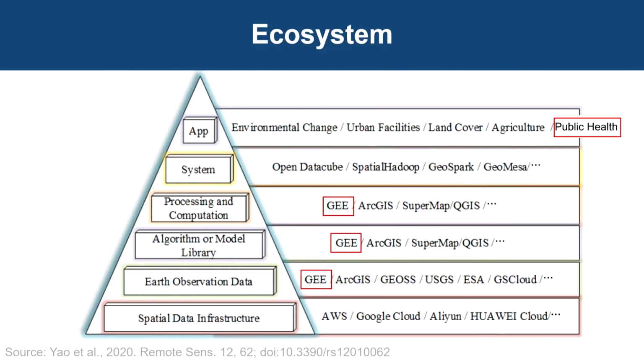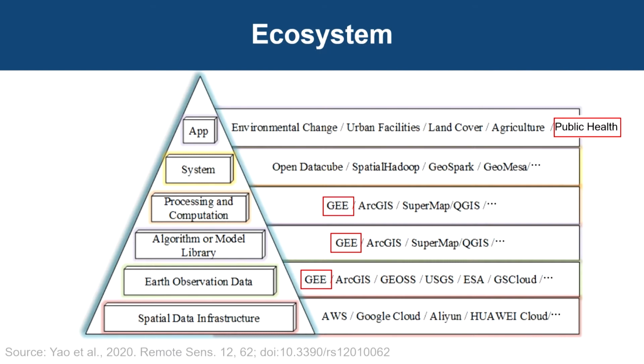On top of that, you have the algorithms that you want to run on it. These could be taken from ArcGIS or QGIS. Then you want to do processing or computation. You could do it using any desktop software or cloud-based software like Google Earth Engine, which is highlighted in red as GEE.